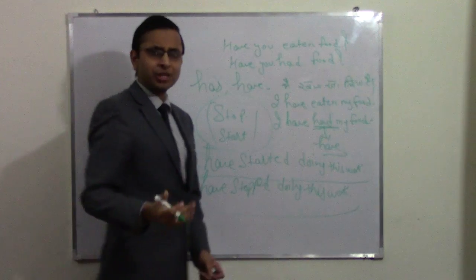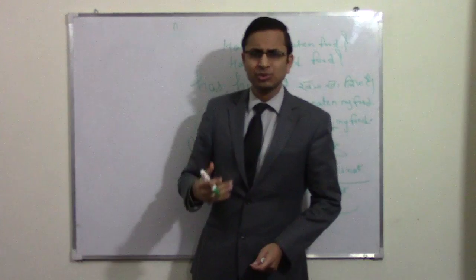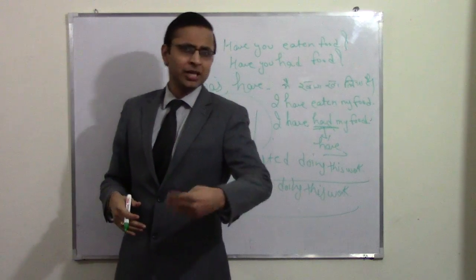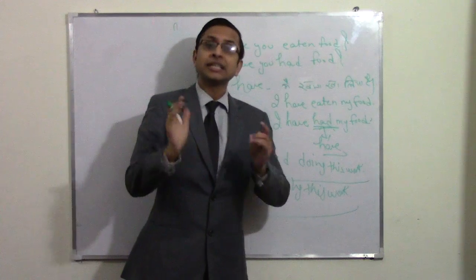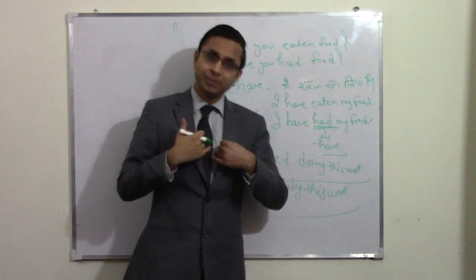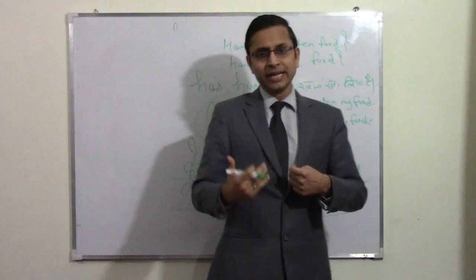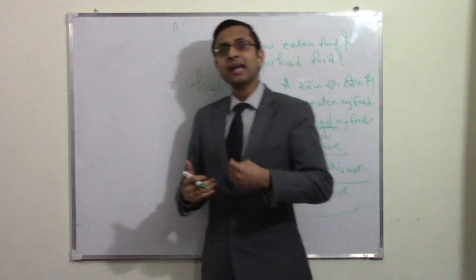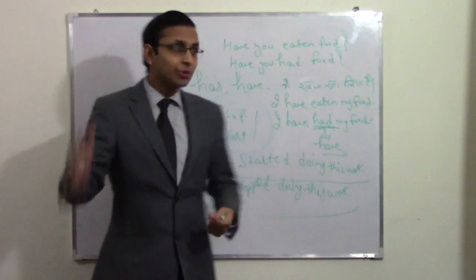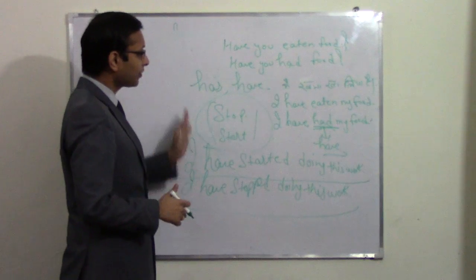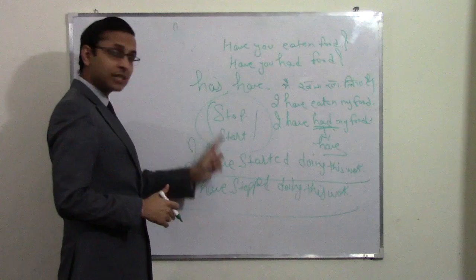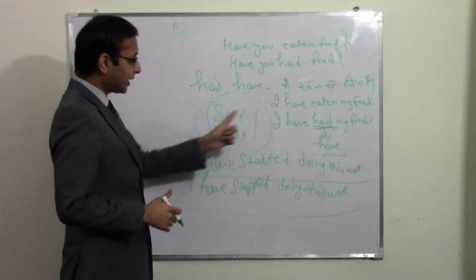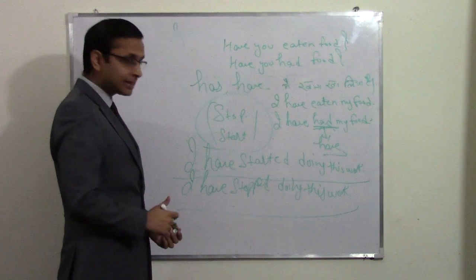Have you had food? Have you had lunch? Have you had dinner? Have you had breakfast? Yes, I have had breakfast. Yes, I have had lunch. Yes, I have had dinner. So that's how you can make sentences with the help of has, have plus third form, and has stopped, have started, have stopped, have started.